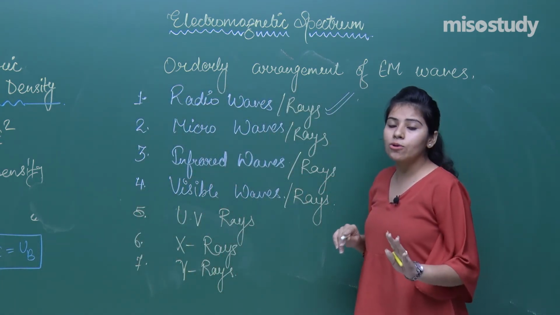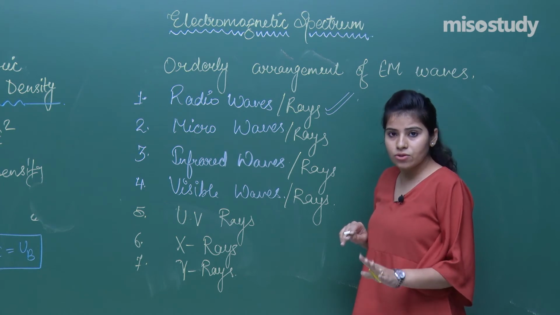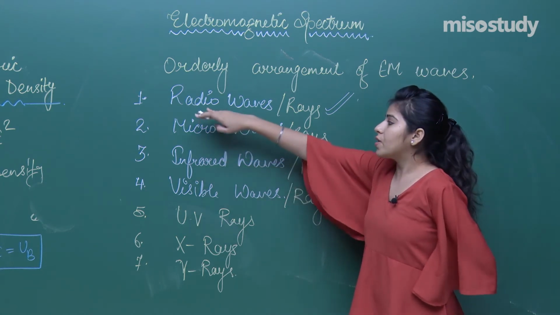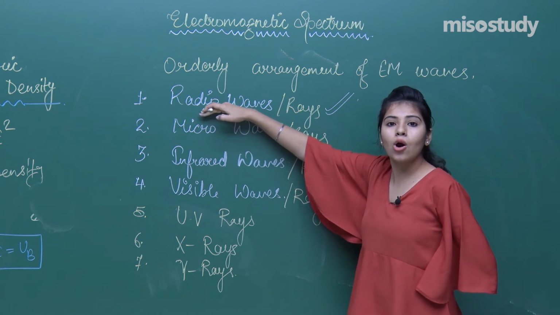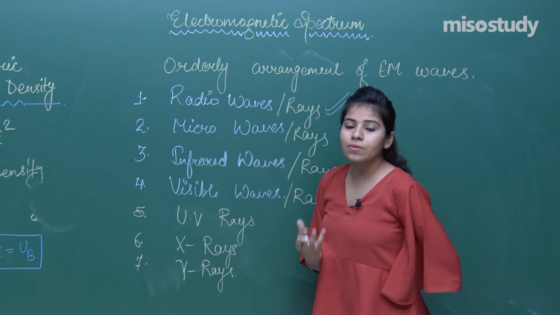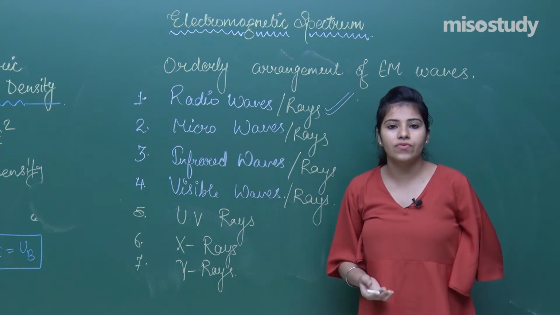I am not going to tell you about the frequency and wavelength of this wave, because we are going to cover that in the spectrum part. So firstly, what are radio waves and how are they generated? Radio waves are generated by the oscillating electric field.